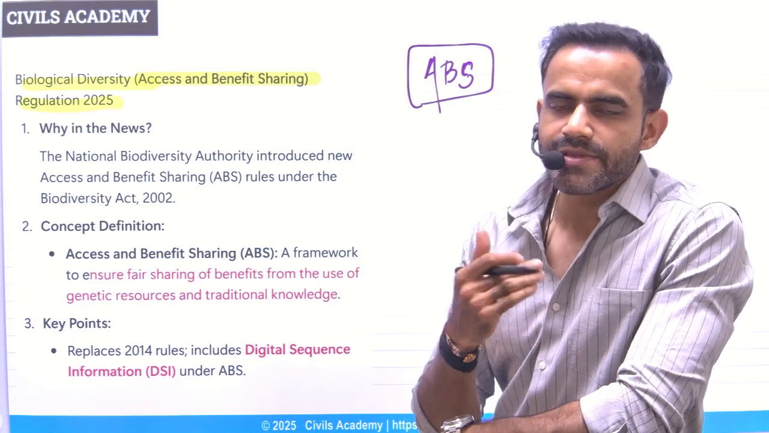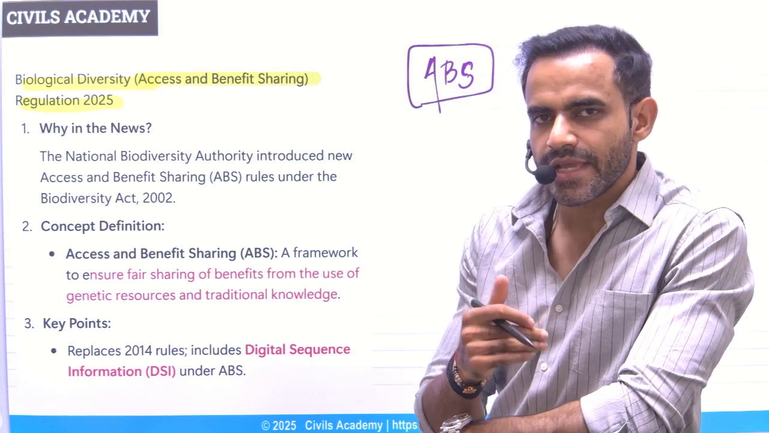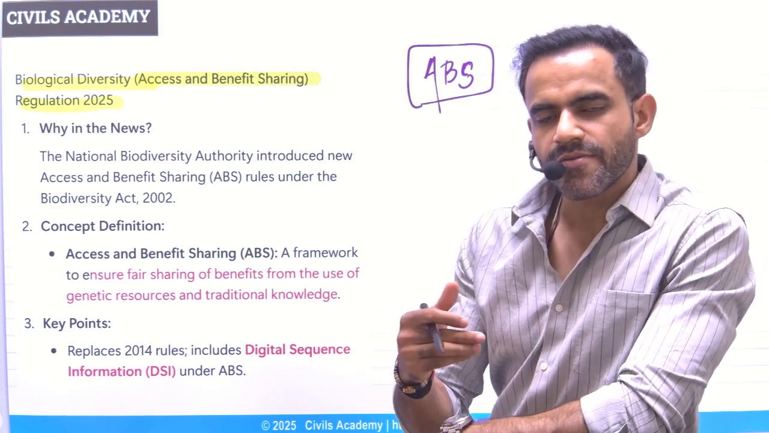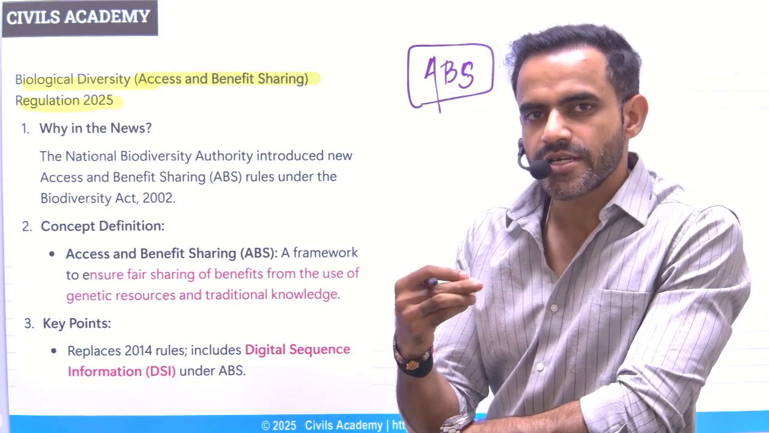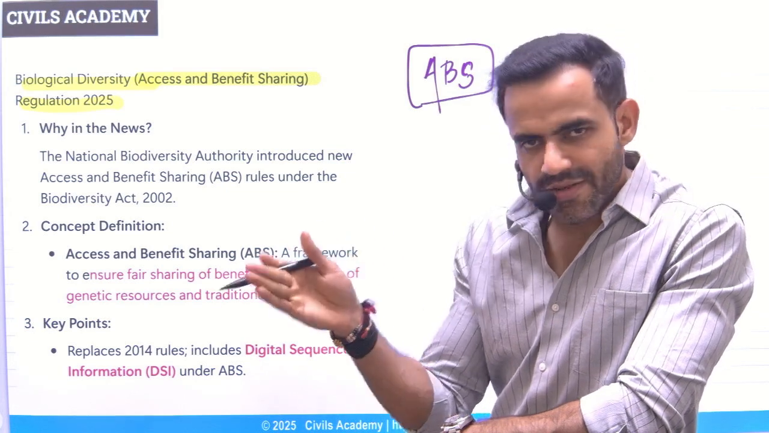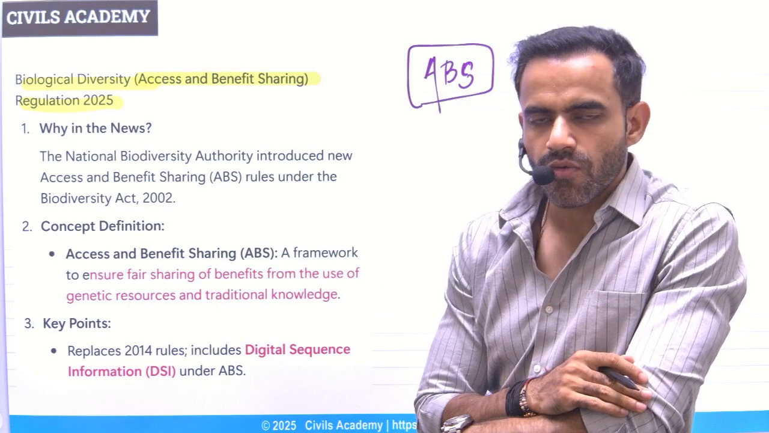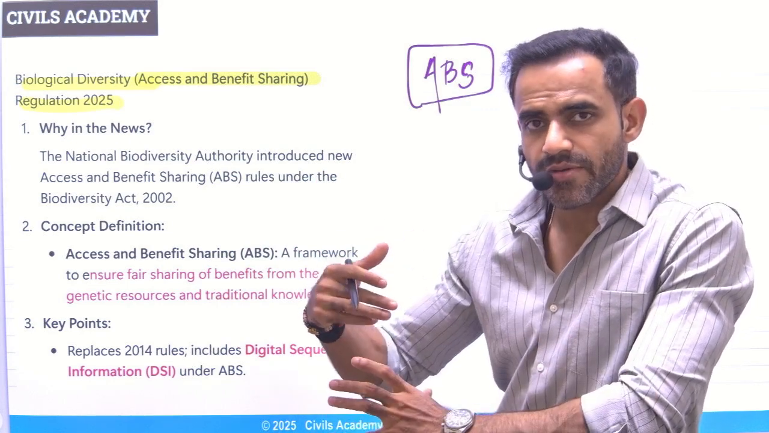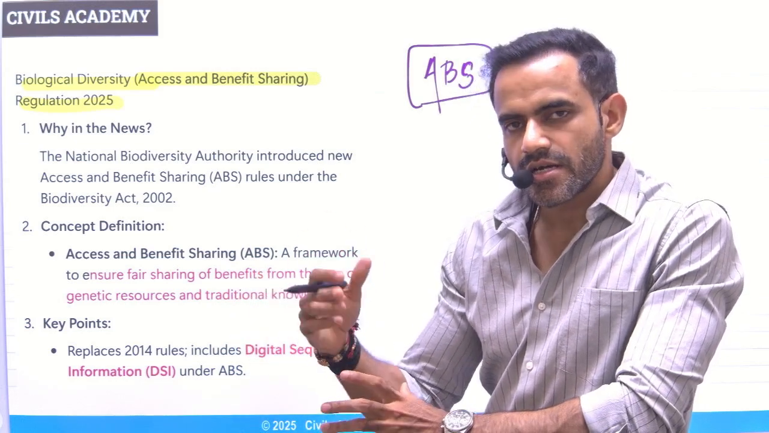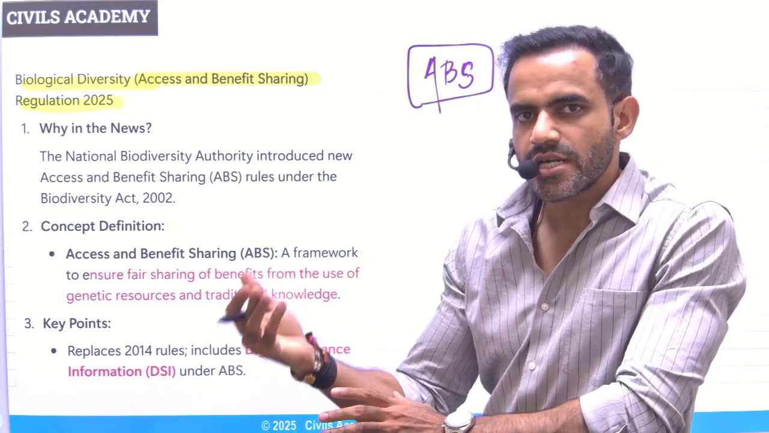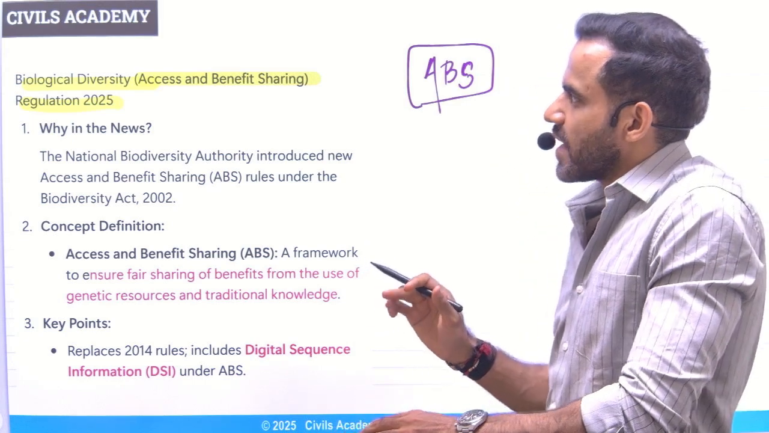Let me give you an oversimplified explanation for that. Let's say local communities are using turmeric as a medicine. Now some pharma company has found that out and has started using it commercially. Whatever will be the commercial benefit from that turmeric earned by the company has to be shared with the local communities. So that is why it was in news.